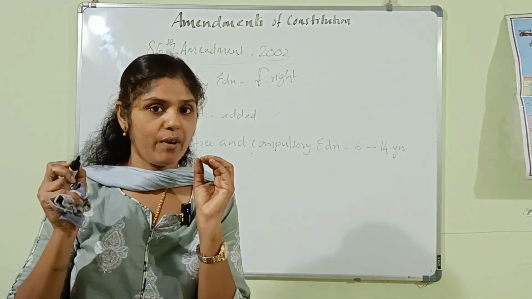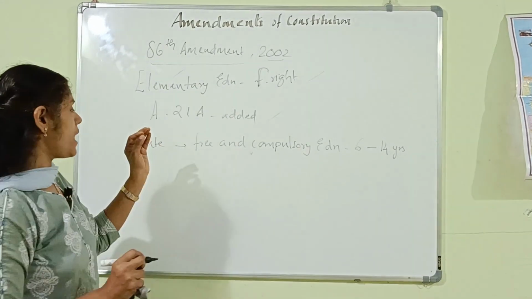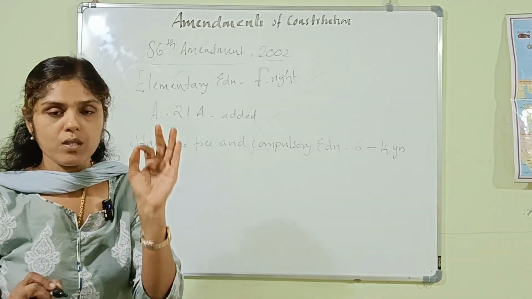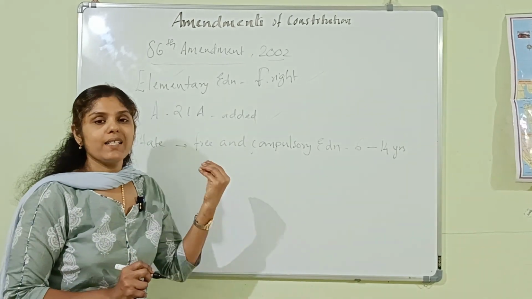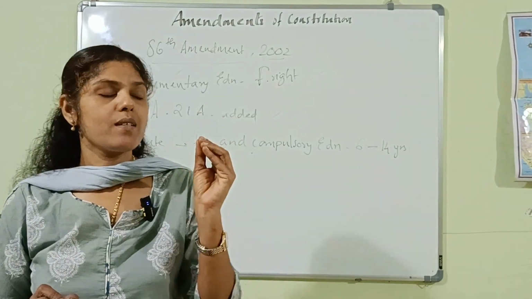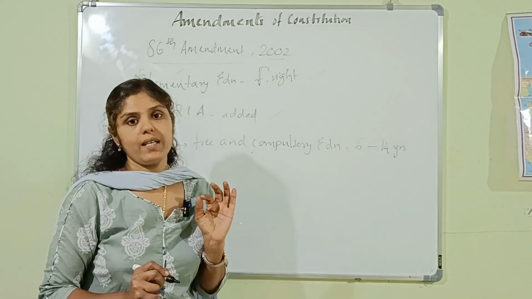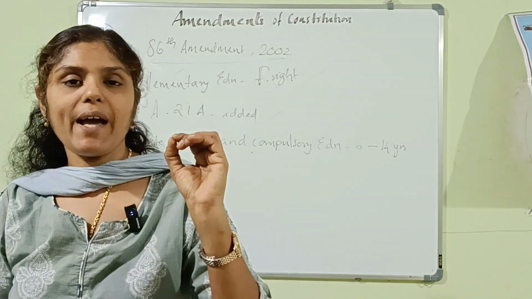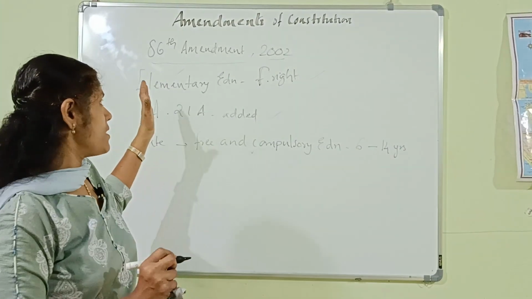To recap, elementary education was made a fundamental right and Article 21A was added to the Indian Constitution, under which the state shall provide free and compulsory education to children between 6 and 14 years. This is a very important amendment.